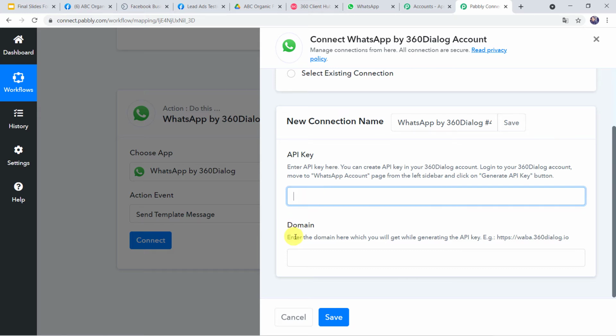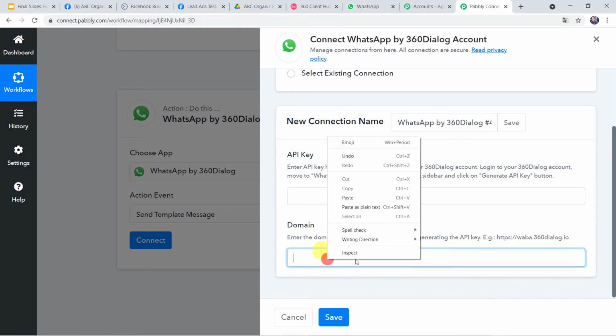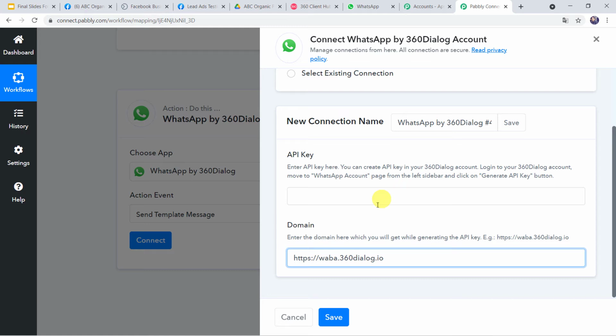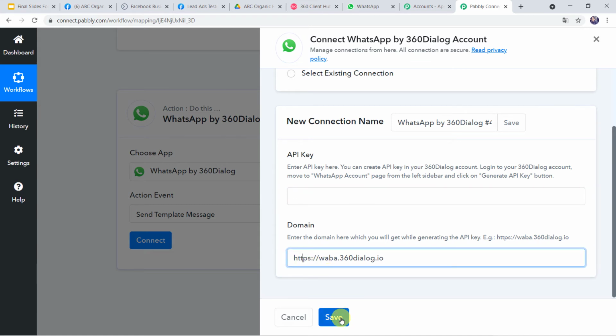Now the domain, enter the domain here which you will get while generating the API key. An example is also given. So we are going to simply copy this example from here and we are going to paste it over here. Now once our account is approved, we get this particular domain by default. In your case, if you get some other domain, please paste that domain over here. After pasting API key and domain, simply click on save.